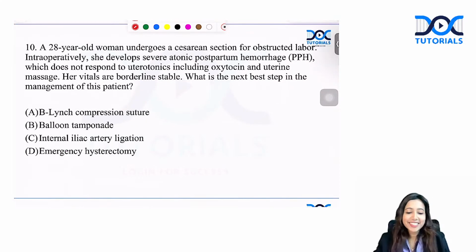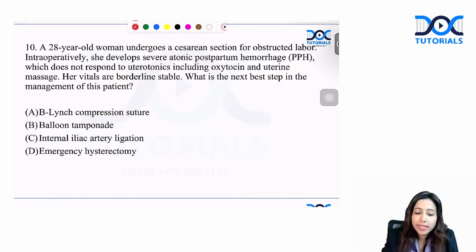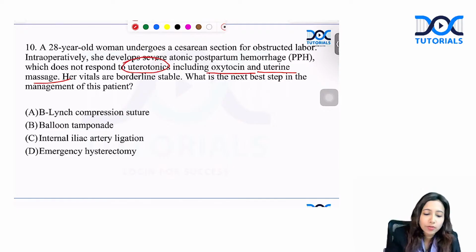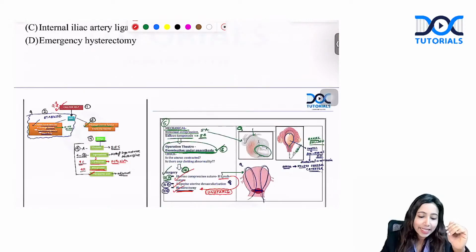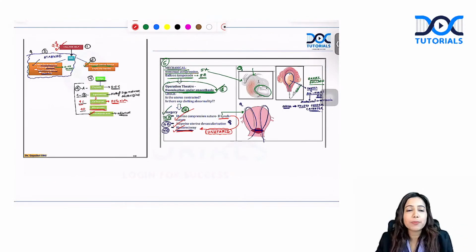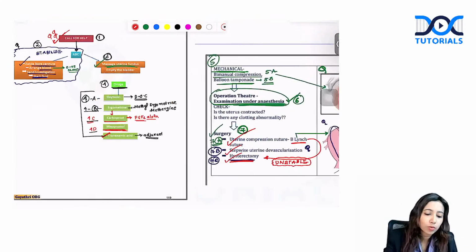All right, let's have a look at the next question on postpartum hemorrhage. In this question, the patient has been given uterotonics, including oxytocin, and uterine massage is also done. The vitals are borderline stable. They are asking you, what will you do next? This is the algorithm of management of PPH, postpartum hemorrhage. Let's go through the notes.